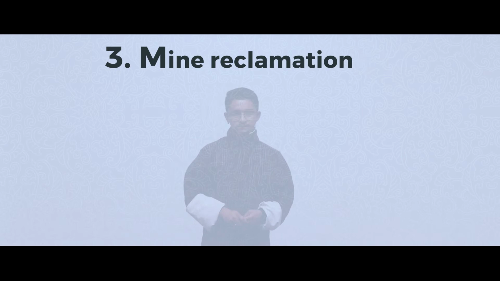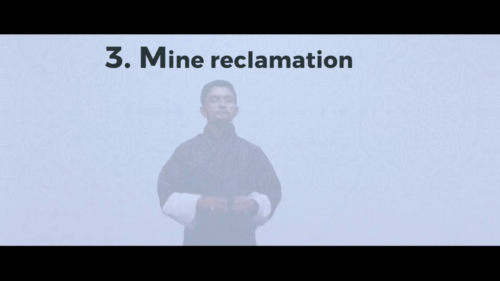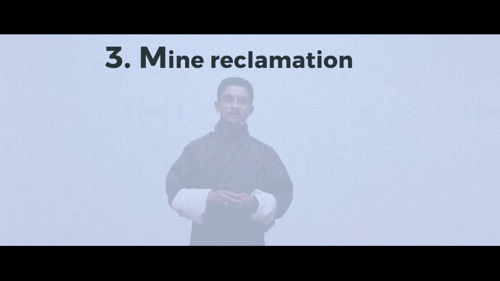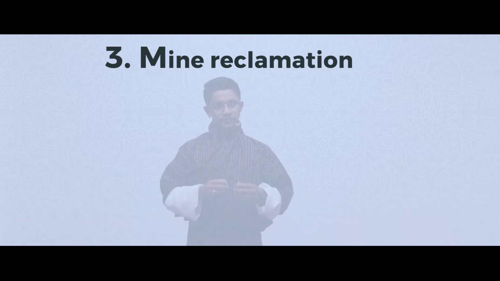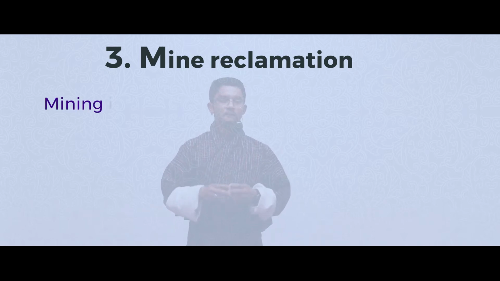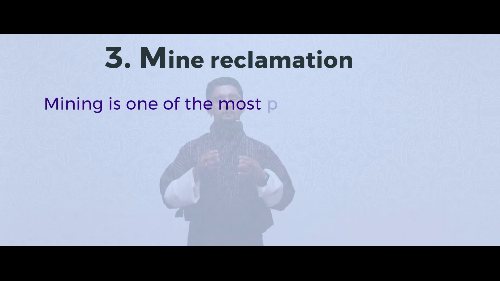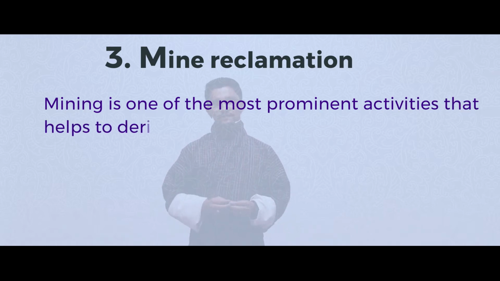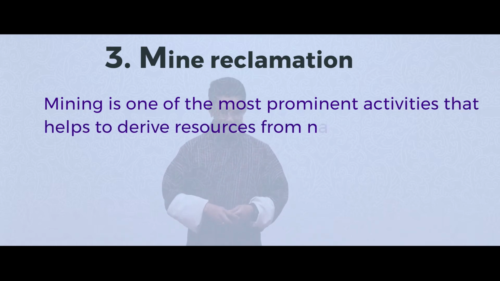Now let us look at mine reclamation. I am again talking about mine reclamation here because of energy sources or energy resources. Mining is one of the most prominent activities that helps us derive resources from nature.